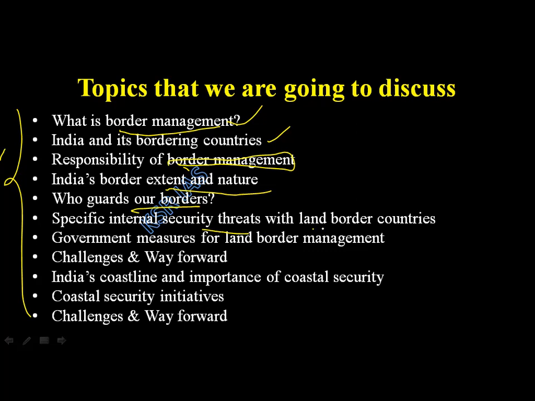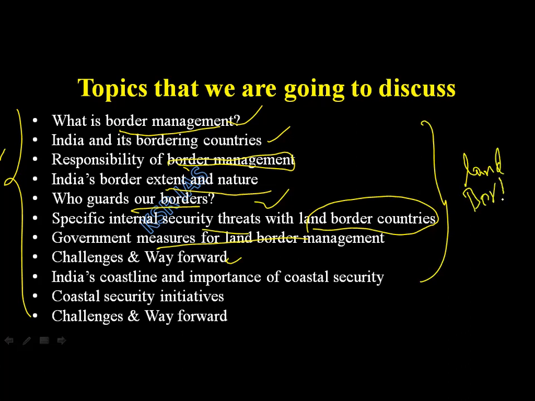Specific internal security threats with land border countries. Every neighboring country is different. We have different security threats depending upon the country. The kind of threats that we have with Pakistan is different from the kind of threats that we have with Nepal and Bhutan. Correct? So we have specific internal security threats. Next, government measures for land border management. What are the measures that were taken by the government for proper land border management? Challenges and way forward. So this is all about land border management.